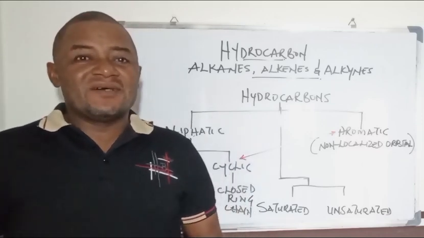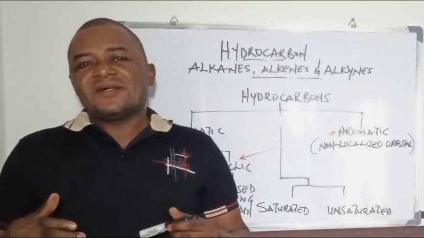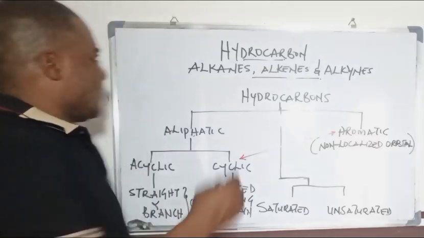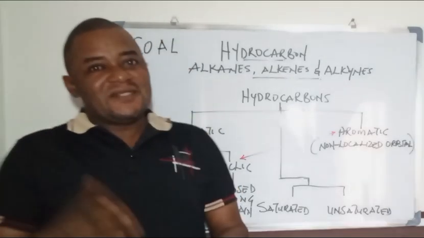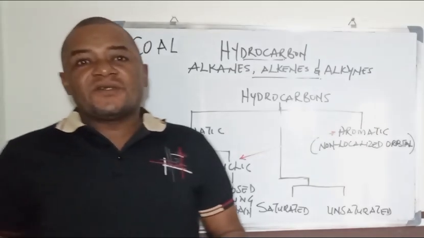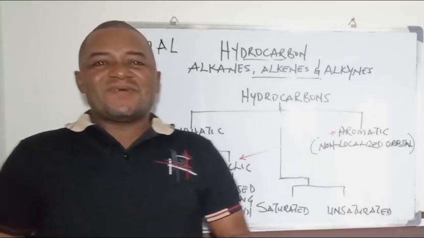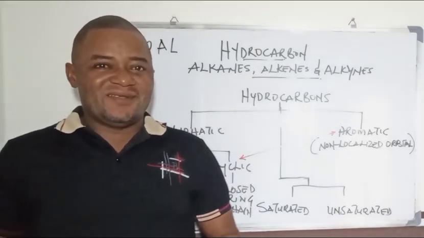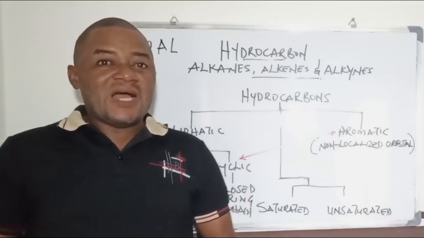This is because hydrocarbons are usually formed from 3 different sources, and one of those sources is coal. When you talk about Enugu State, the coal city, it is one of those areas where we have an abundance of hydrocarbon in Nigeria. So coal is one of the sources of hydrocarbon.